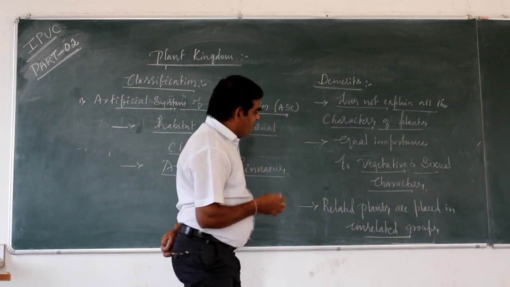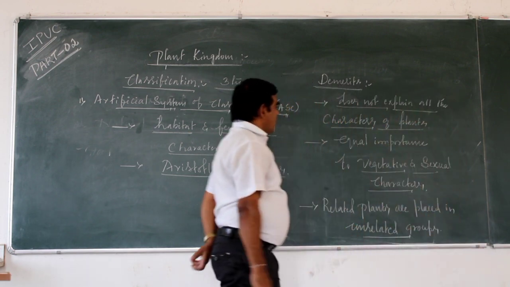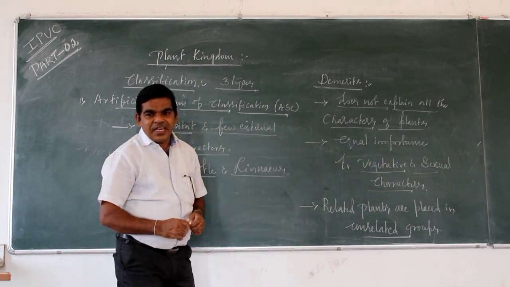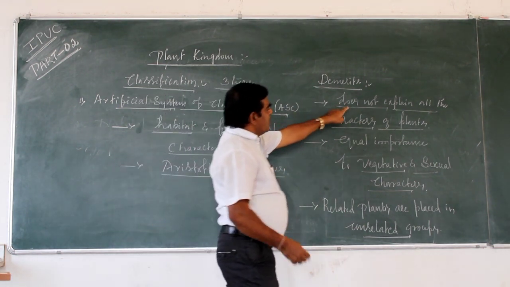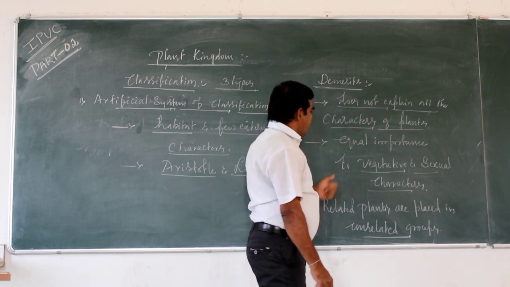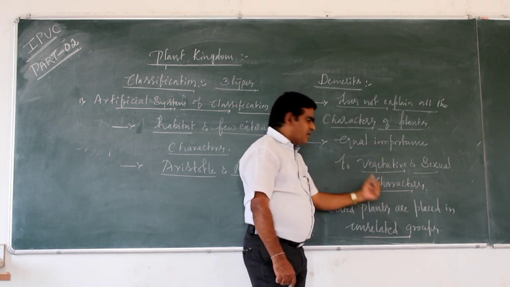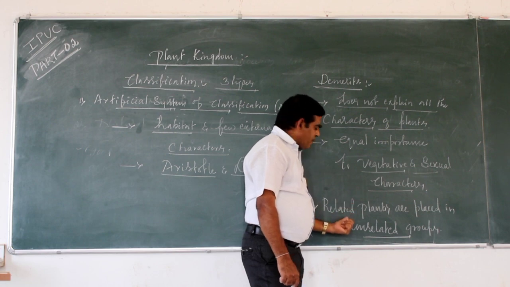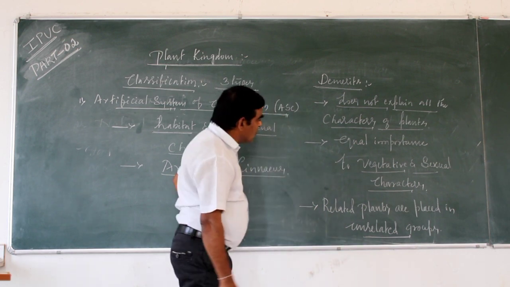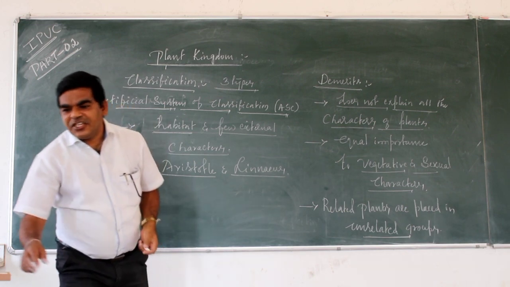These are the three demerits of the artificial system of classification. First, this system fails to explain all the characters of plants. Second, this system gives equal importance to vegetative and sexual characters. Third, in this system, related plants are placed in unrelated groups. This is our artificial system of classification.